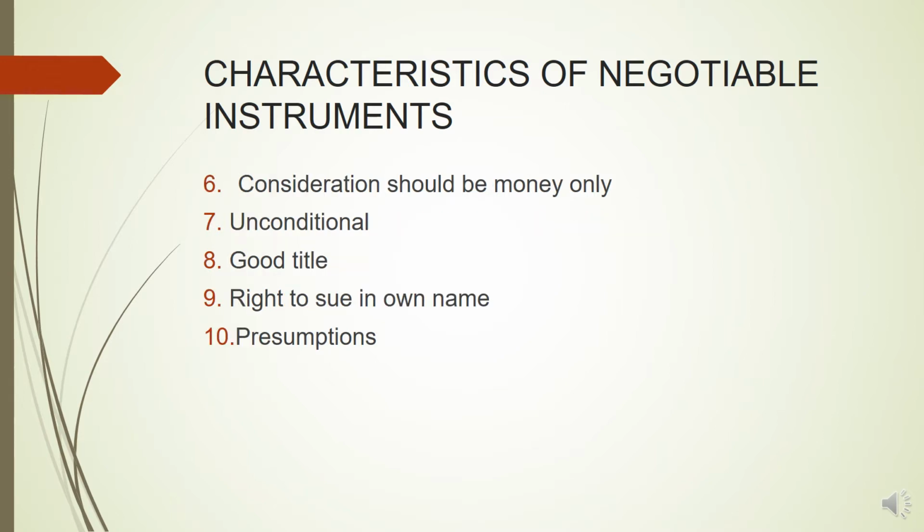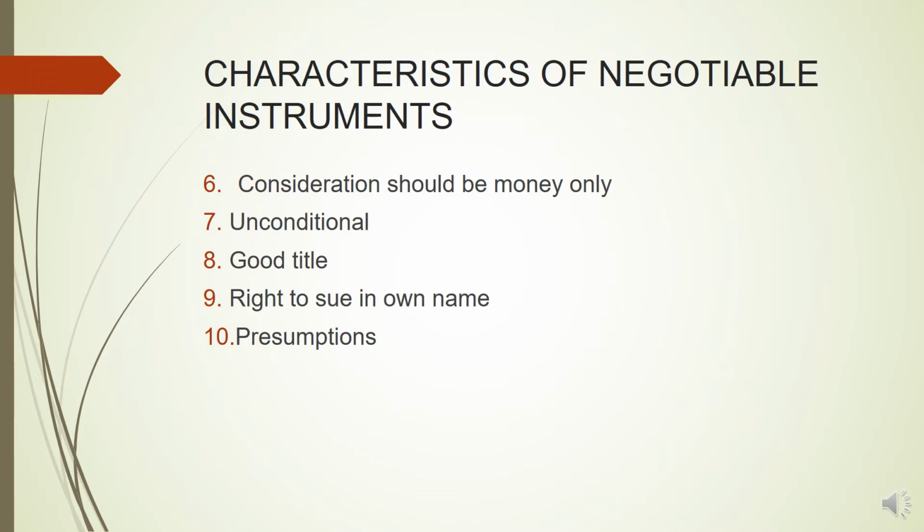Then another characteristic is that the consideration should be money only. So a negotiable instrument should be to pay money only. If the instrument is not to pay money but to pay something else or to do something else, then it should not be called a valid negotiable instrument. So a negotiable instrument will entitle the person to receive a certain amount of money only.